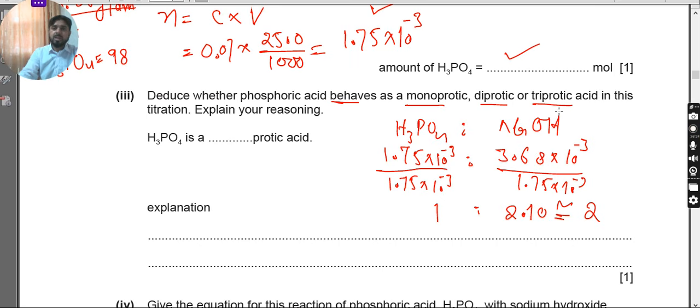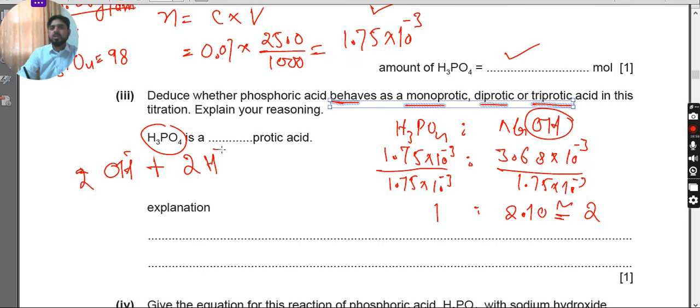It clearly means that sodium hydroxide contains, remember, OH minus ions. So how many OH minus ions will be there in 2 moles of NaOH? 2. So how many protons are reacting from the phosphoric acid? Definitely 2, so that there is complete neutralization.